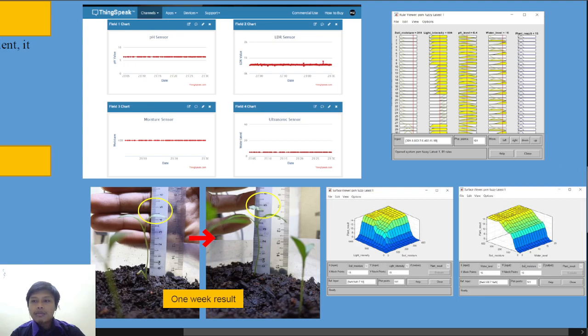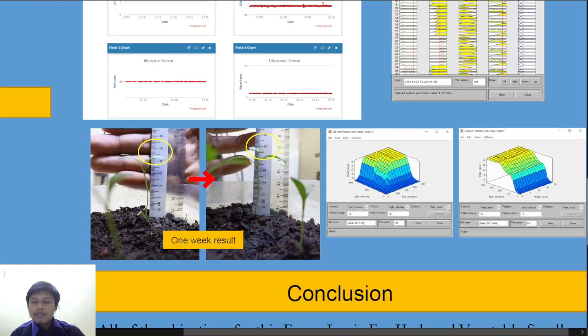And after that, for the surface view, we can see the result of soil moisture versus light intensity, and also we can change to water level versus soil moisture.